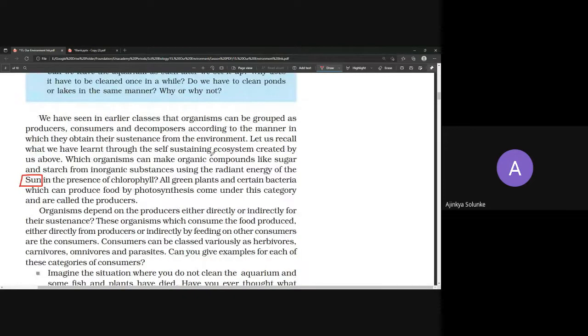Now we have three types. One is producers, next is consumers, and third is decomposers. And you have pretty good idea. Any idea what are producers? This is something very basic from sixth or seventh standard. Producers, which do what exactly? Produce food, basically. And who produces food?